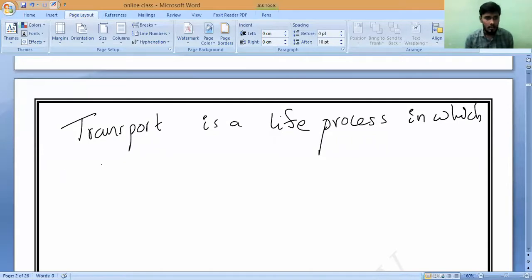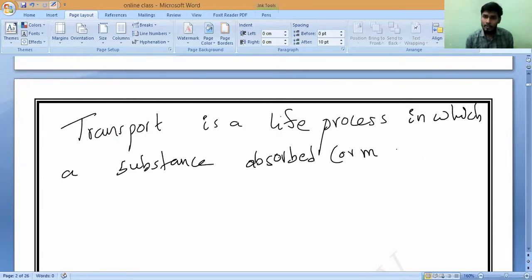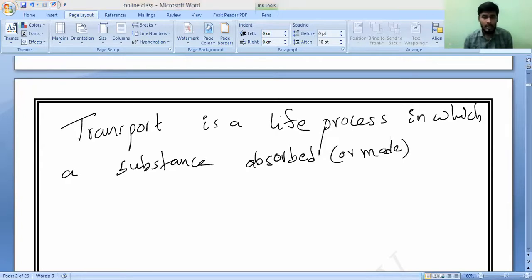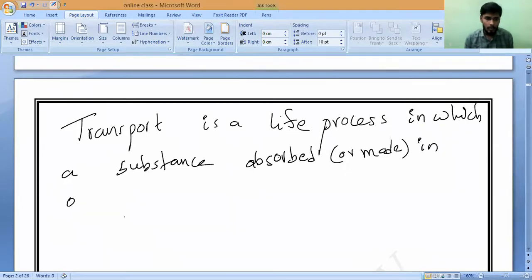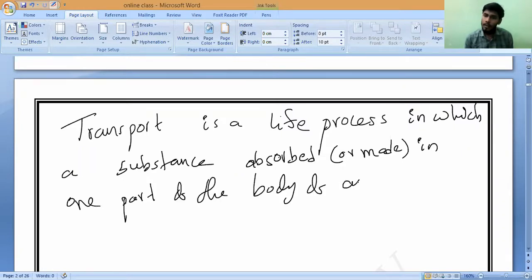In which a substance absorbed or maybe made. That is what you should remember. It may be made by that body or maybe absorbed from outside. Absorbed or made in one part of the body of an organism and carried throughout the